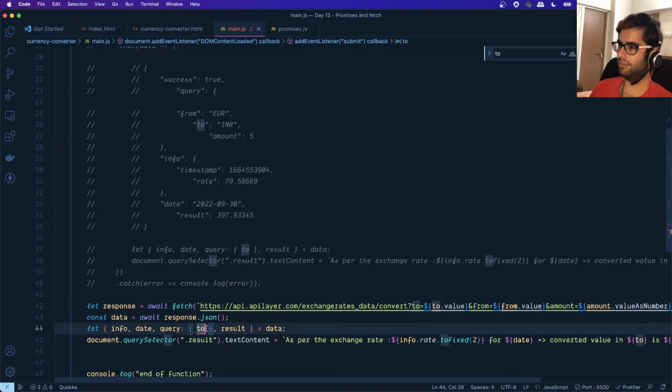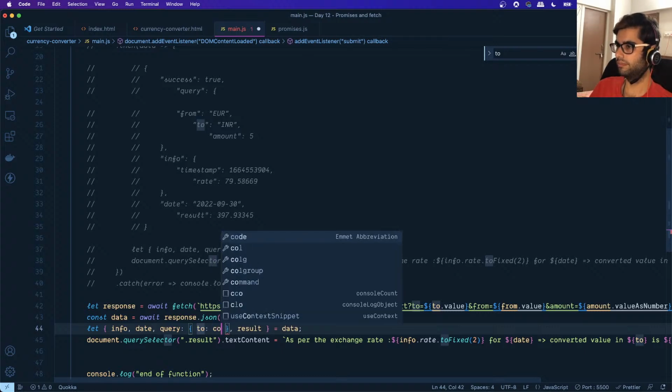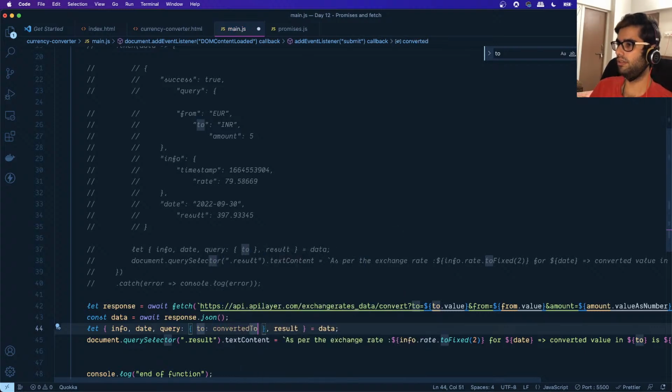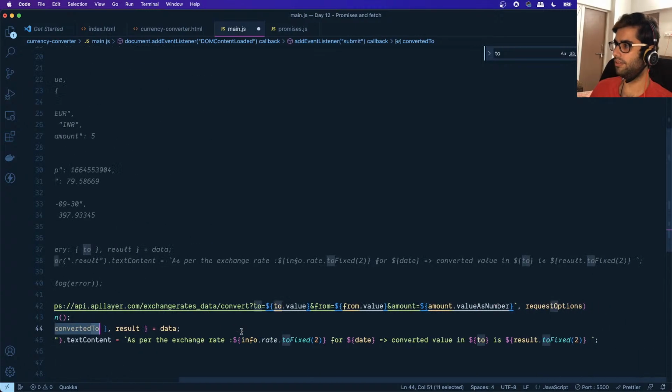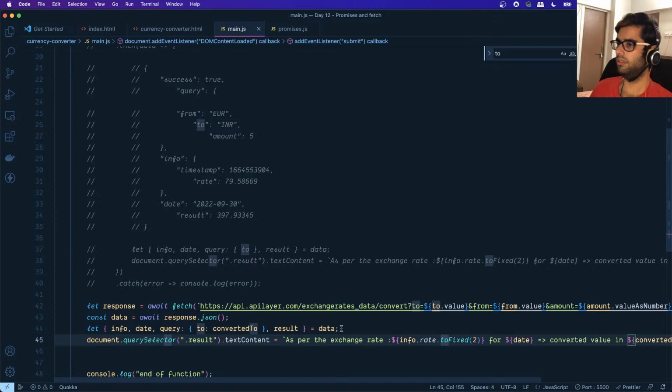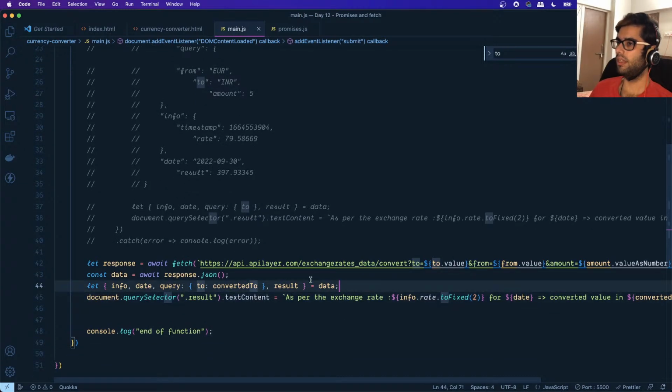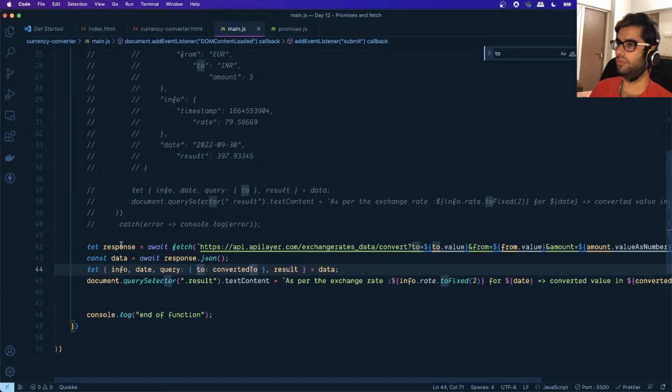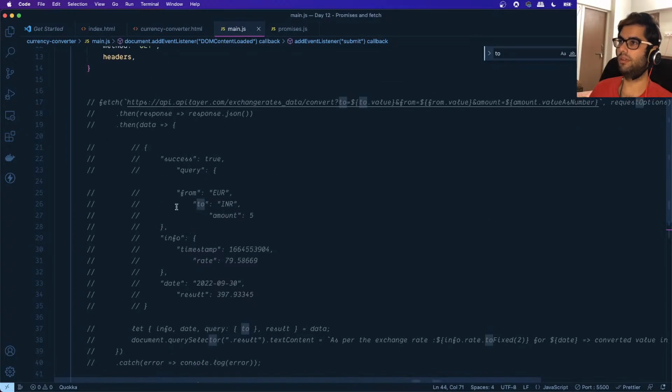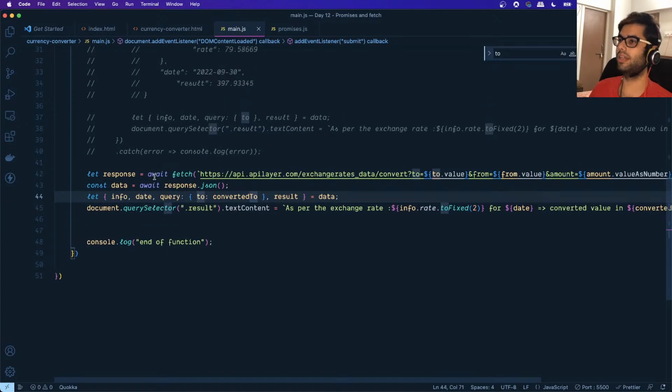Let's give this an alias. Okay. Converted to, and let's use this over here. All right. And so we have successfully converted the promise way of doing things into async and await.